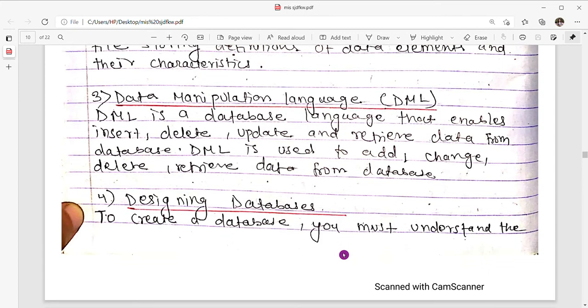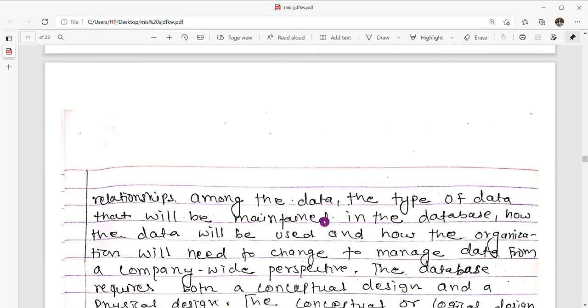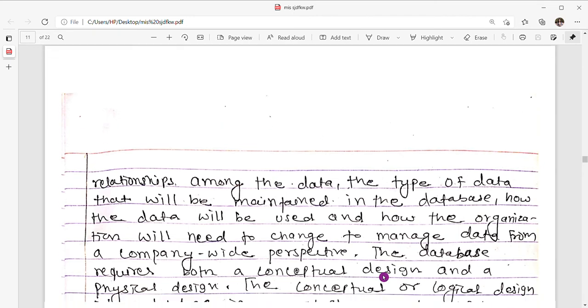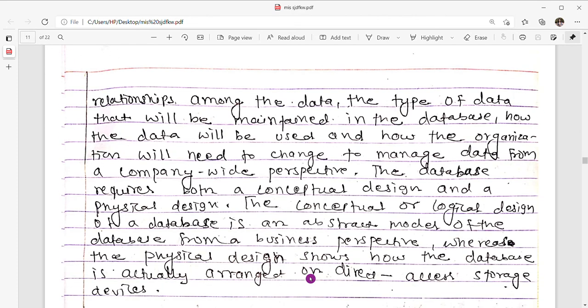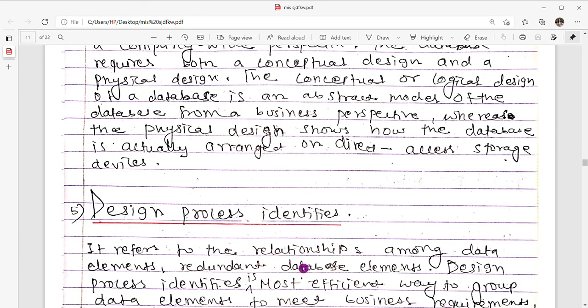Fourth one is designing a database. To create a database, you must understand the relationship among the data, the type of data that will be maintained in the database, how the data will be used, and how the organization will need to change to manage the data from a company-wide perspective. The database requires both a conceptual design and a physical design. The conceptual or logical design of a database is an abstract model of the database from a business perspective, whereas the physical design shows how the database is actually arranged on direct access storage devices.